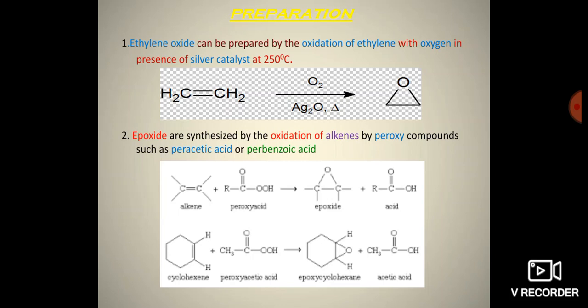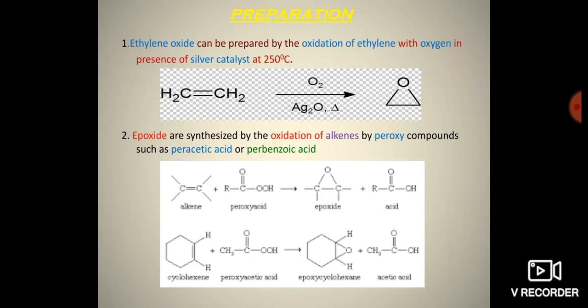So the second method: epoxides are synthesized by the oxidation of alkenes using a peroxy compound, such as peracetic acid or perbenzoic acid. The oxidation takes place.